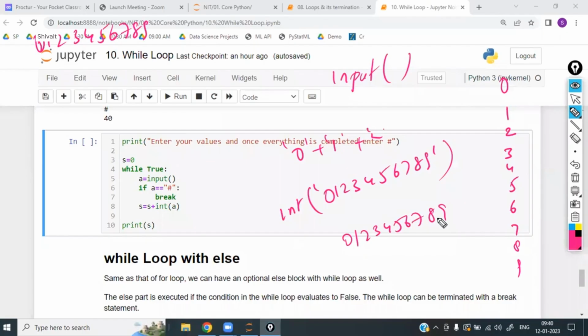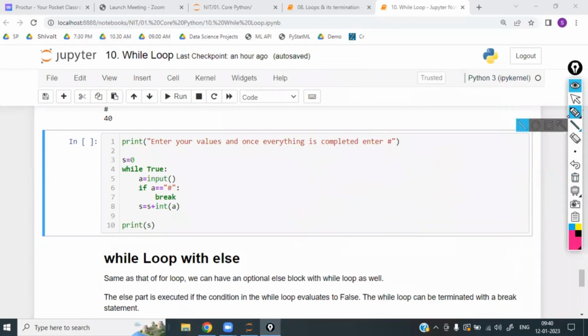The reason it asks the user to enter values multiple times is that while True is there outside, and inside are if and else. Once everything is completed, finally you enter the hash button, or somewhere it is going to break. It is clear, right? Now, why is sum equal to 0?